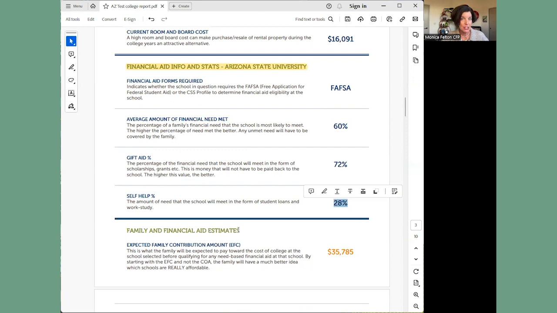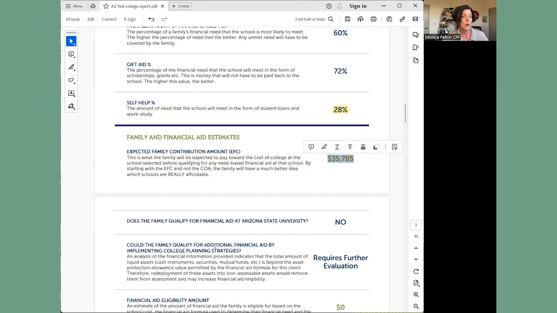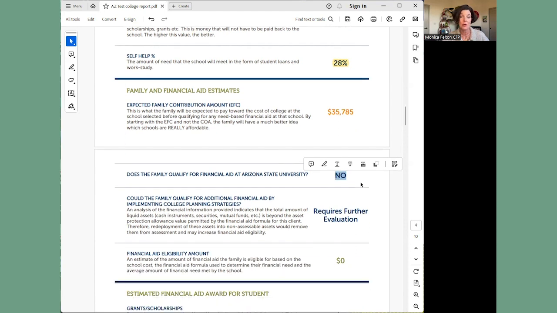Based on the information that I populated the calculator with, what they're telling me is that my expected family contribution, or what my family will have to pay for college, this new term now called Student Aid Index, or SAI, is $35,785. Now, the good news is ASU doesn't cost that much. The bad news is I'm not need-based eligible. So does my family qualify for financial aid at Arizona State? No, I don't, because the income's too high.